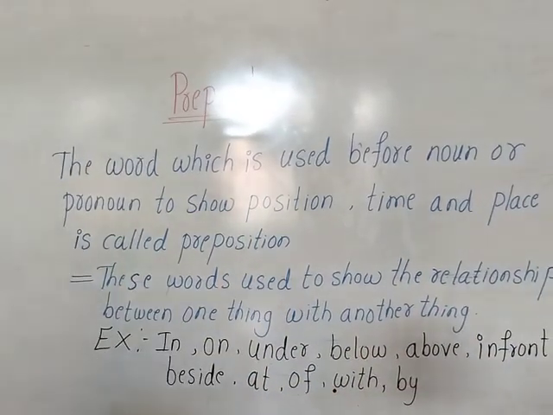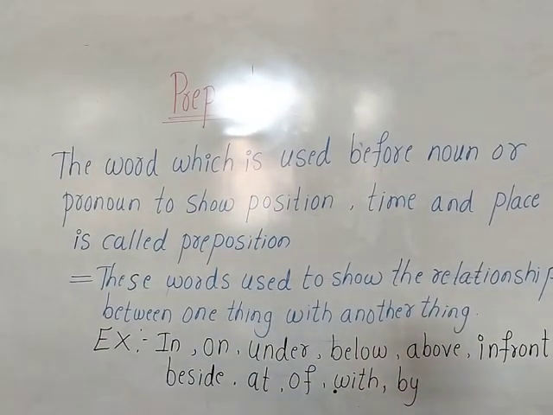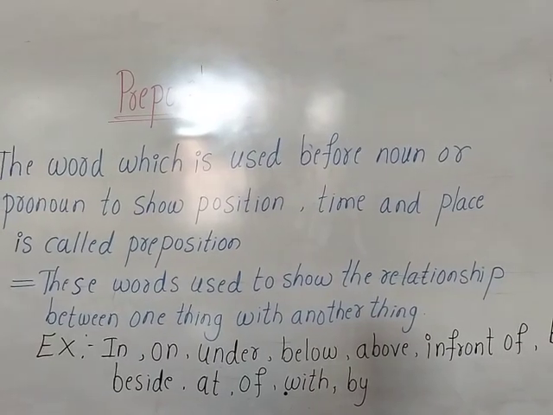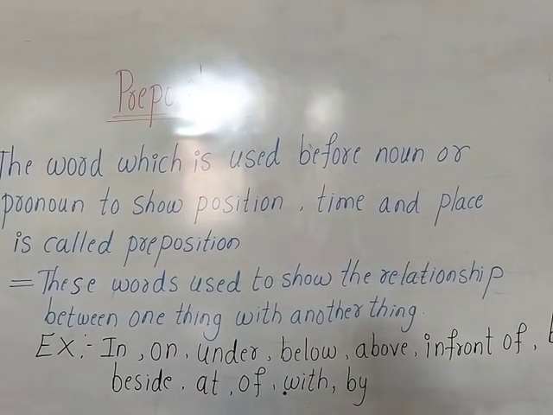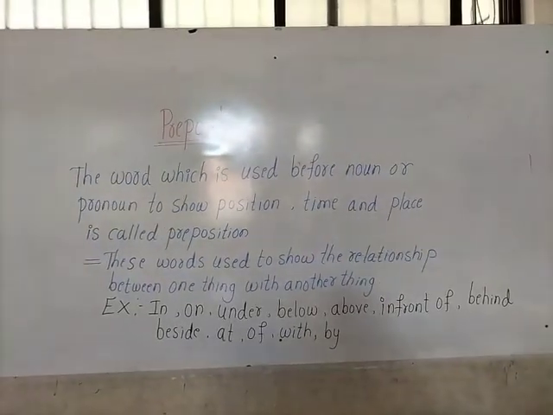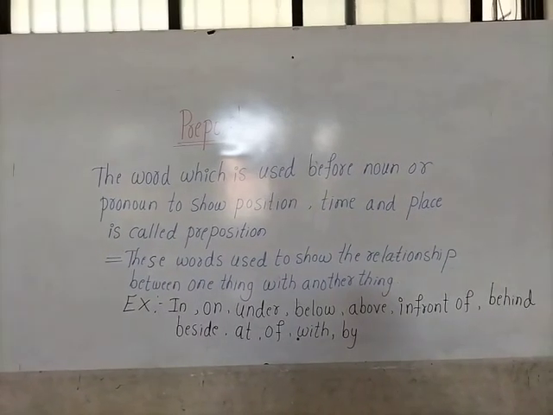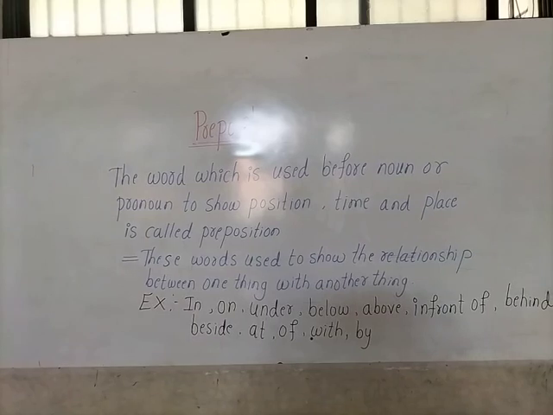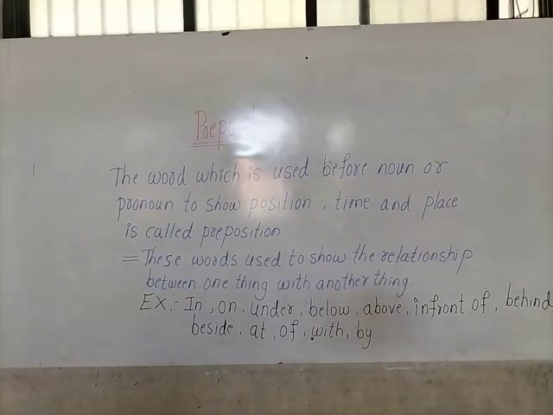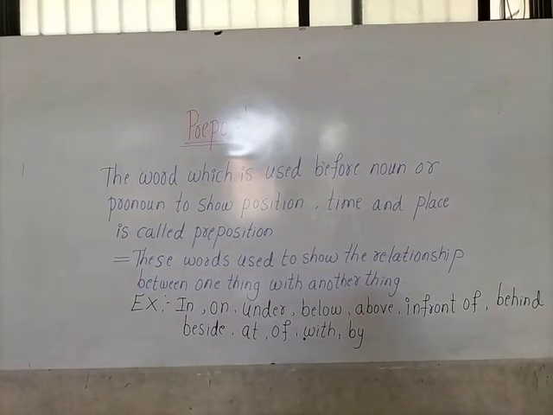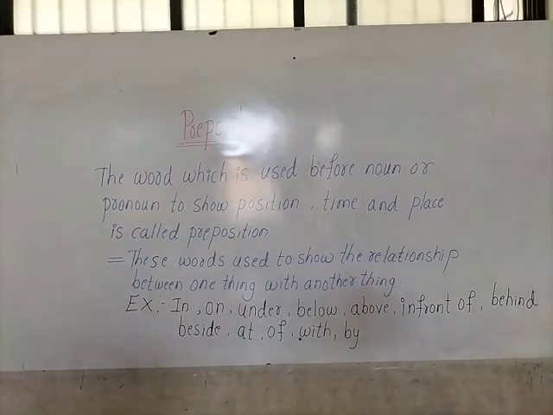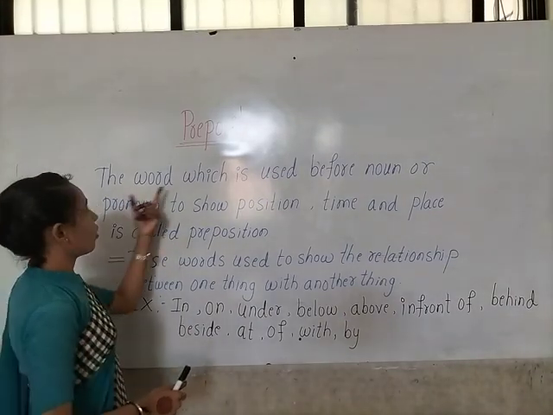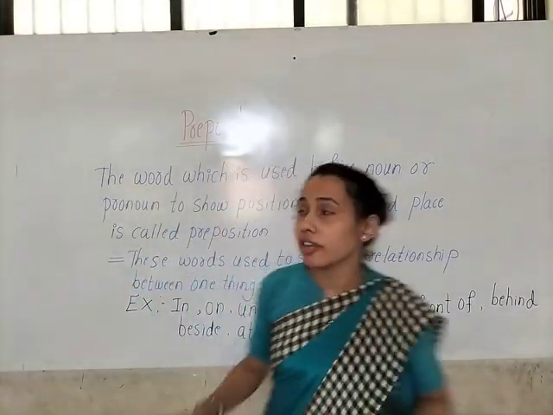Prepositions are nothing but position words. They show the relationship between one thing with another thing. Okay. So what is the meaning of preposition, children?